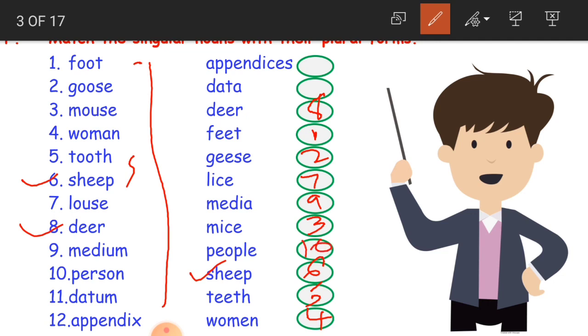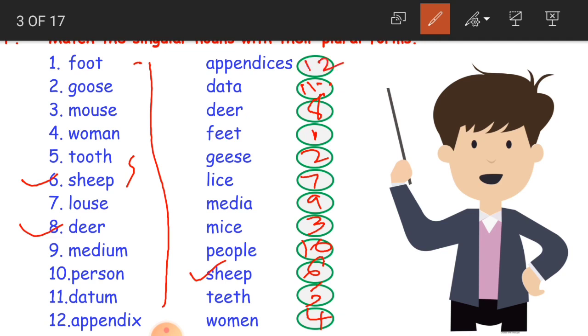And datum. Datum in the sense of some information. It becomes what? Data, the eleventh one. So much information is called data. Okay. Appendix is like columns. Here it becomes appendices, the last one, appendices.